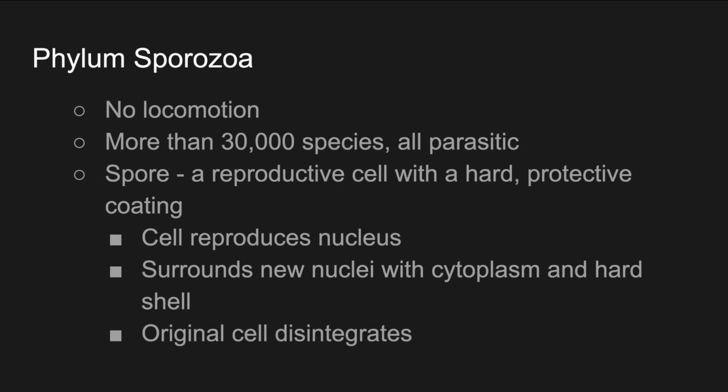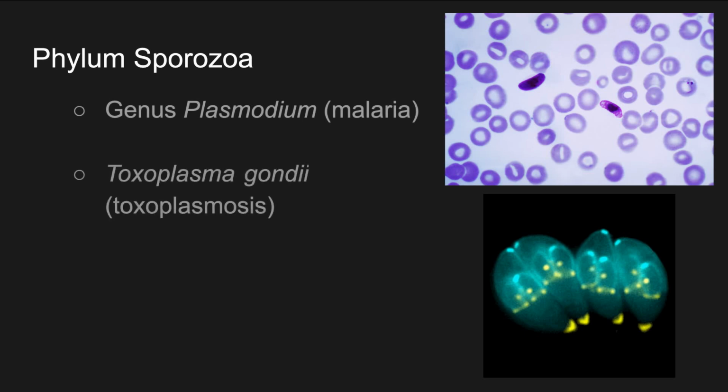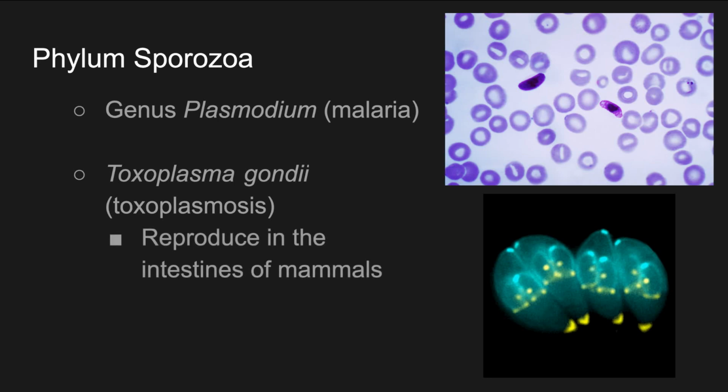So here's some examples of Sporozoa. First, we've got genus Plasmodium that can cause malaria. Just delightful. And we've also got Toxoplasma gondii, which causes a disease called toxoplasmosis. They reproduce in the intestines of mammals, for example, cats, and they can produce birth defects.